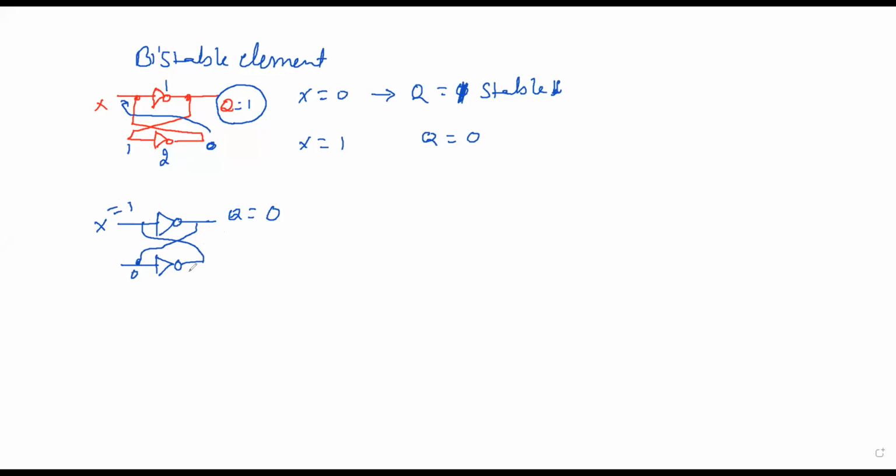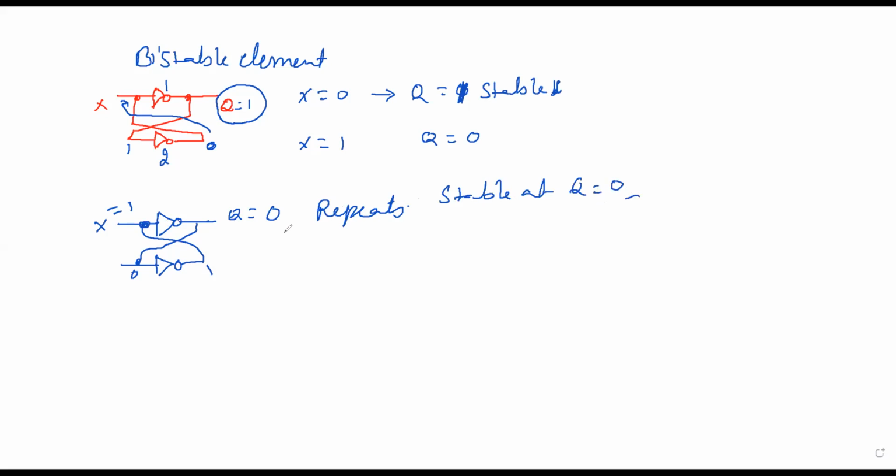This 0 is coming over here, the output is 1. So part of the output is fed back, sequential, right? X equal to 1, so again 0. 0 as an input to gate 2, gate 2 output will be 1. So it repeats, and it is stable at Q equal to 0.